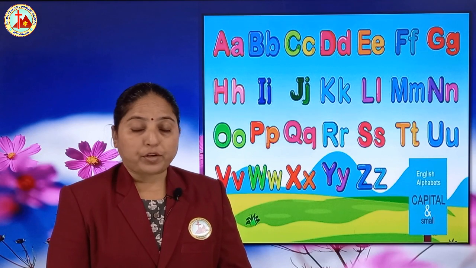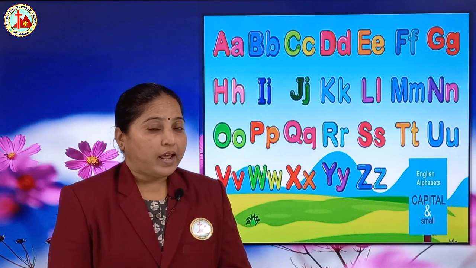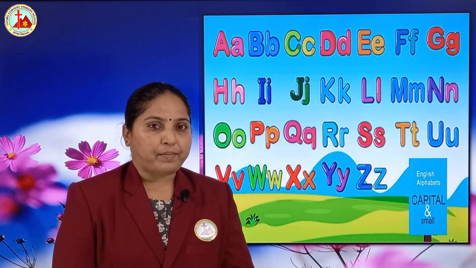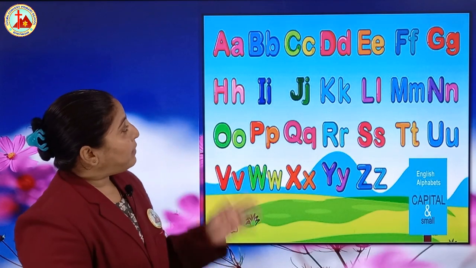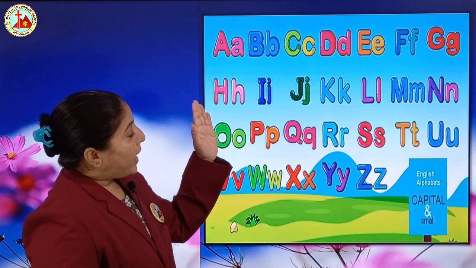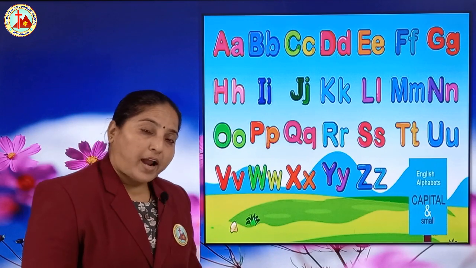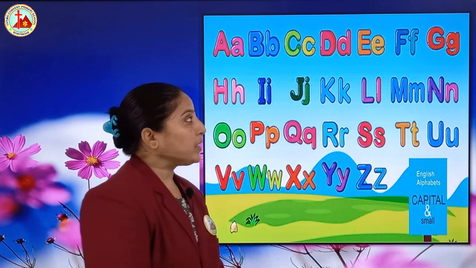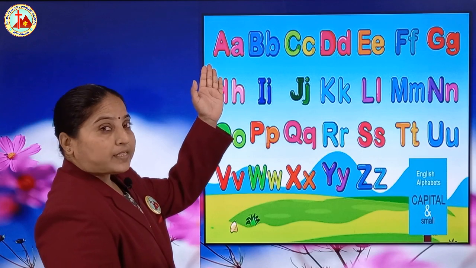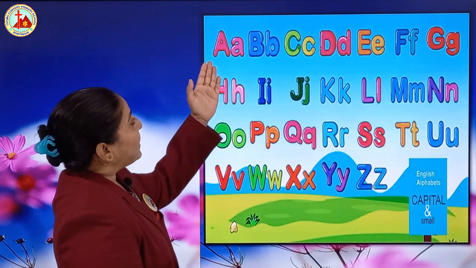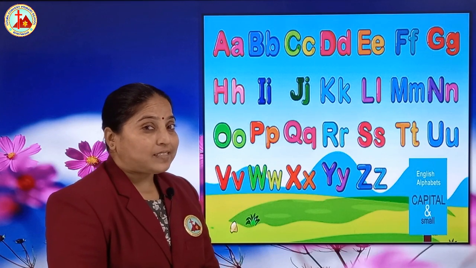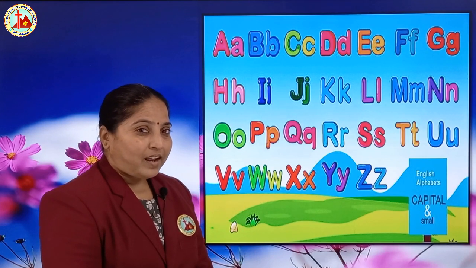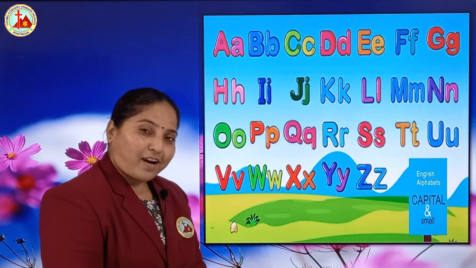Okay? You don't have to sing the alphabet rhyme. A, B, C, D, that is rhyme. You have to speak the alphabet. Okay? Now, let's see the alphabet capital and small with sound that we are doing every time. Okay? Tell me, which alphabet is this? Yes, capital A, small a. A says a, come on. Now you must remember.